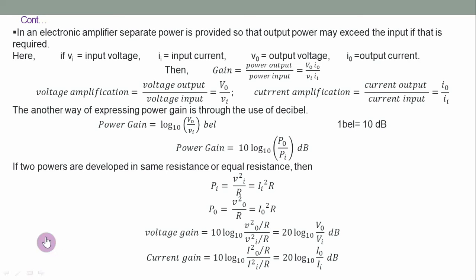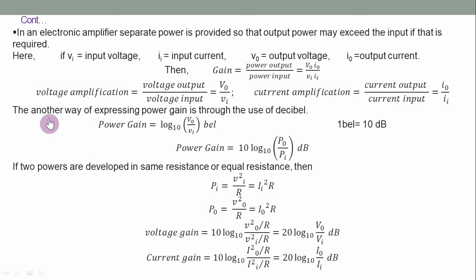Then the gain is given by power output by power input, which can be represented as V0 I0 by Vi Ii. The voltage amplification can be given as voltage output by voltage input, V0 by Vi. The current amplification can be given as current output by current input, I0 by Ii.